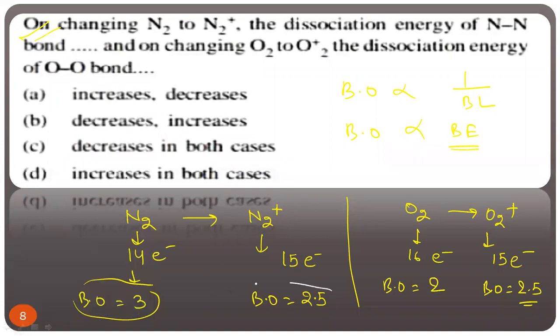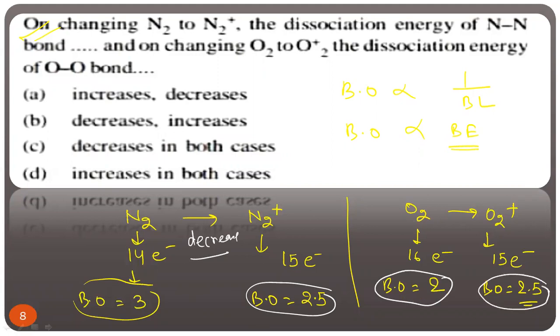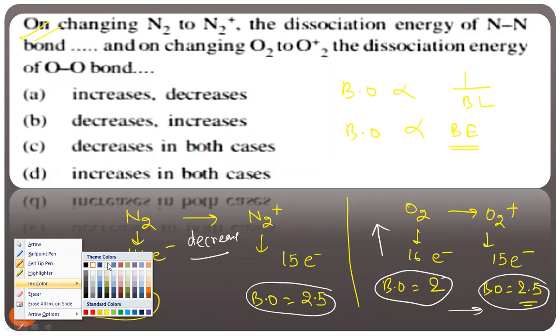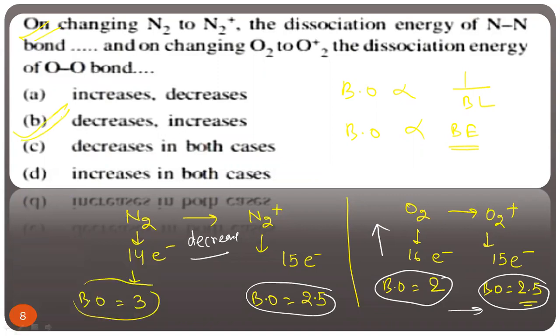Then bond order decreases. If bond order decreases, that means bond dissociation energy also decreases. So in this case, there is a decrement. Now here bond order 2 converted to 2.5 means bond order increases, which means bond dissociation energy increases. So what should be the answer? First case decrease, second case increase. So we will say B is the correct option.